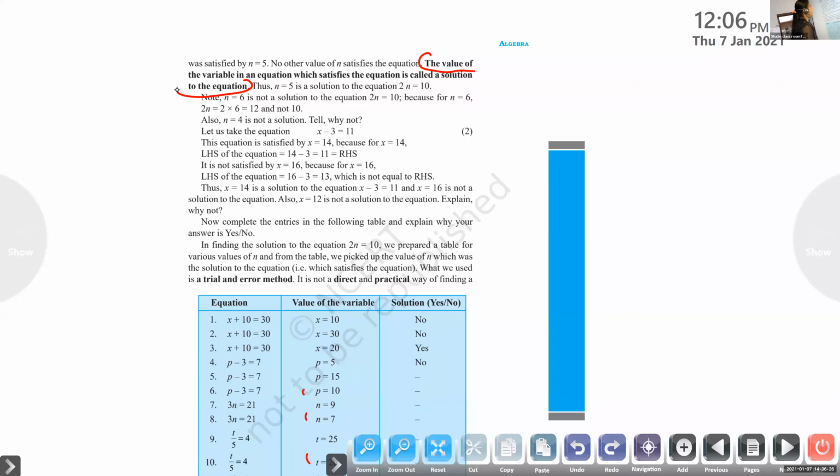The value of the variable in an equation. Did you understand that? Which satisfies the equation. Only one value will satisfy. Okay.